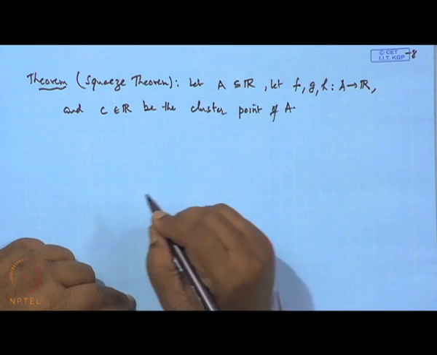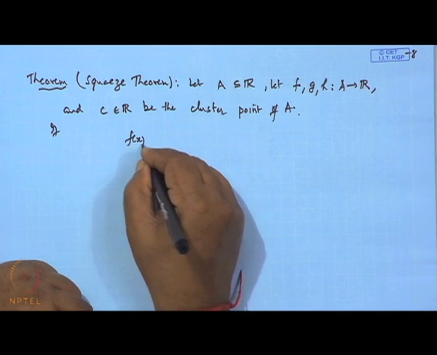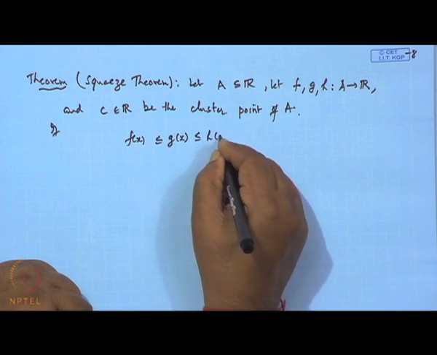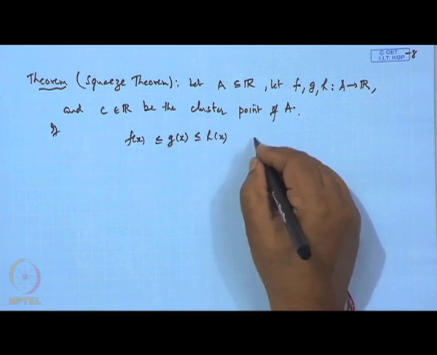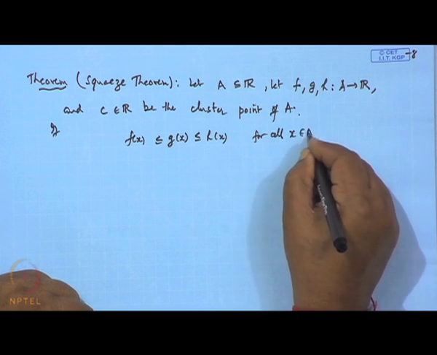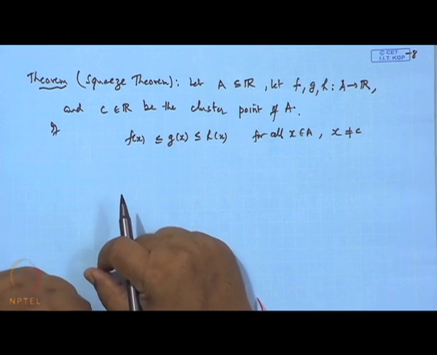Point of A. Now, if this inequality holds, f(x) is less than or equal to g(x) is less than or equal to h(x), for all x belonging to A except say c, x is not equal to c.